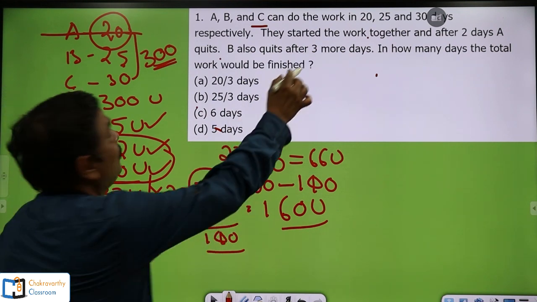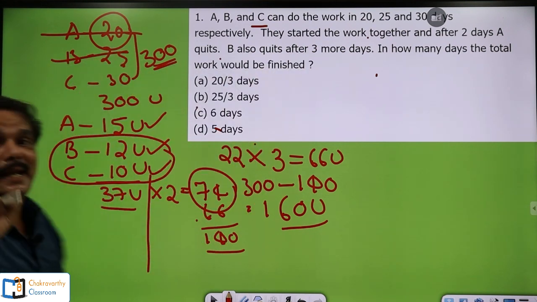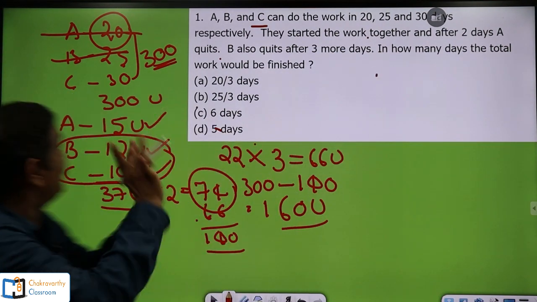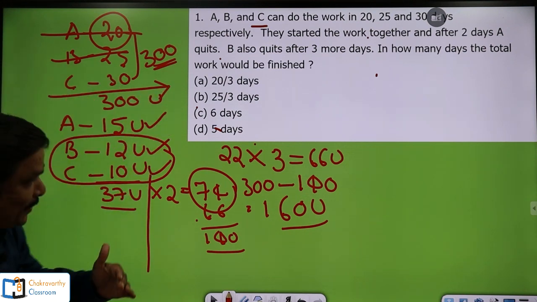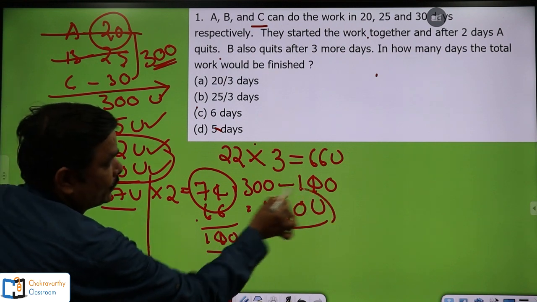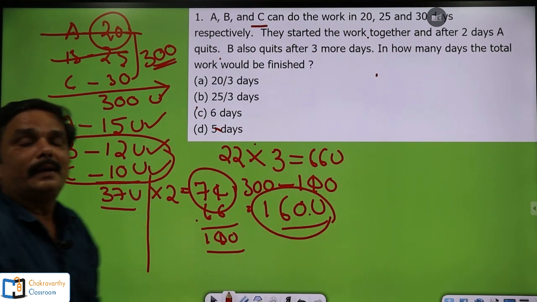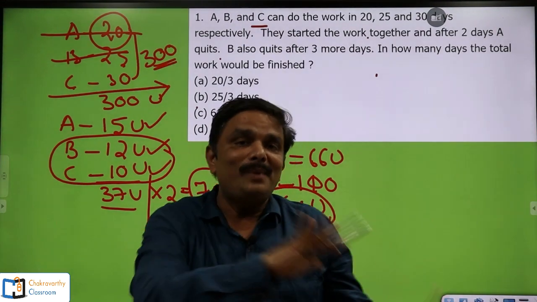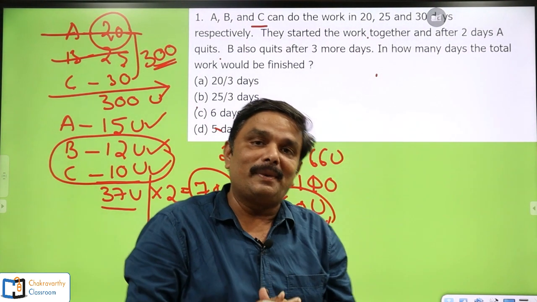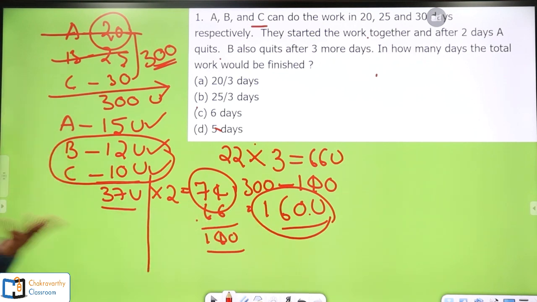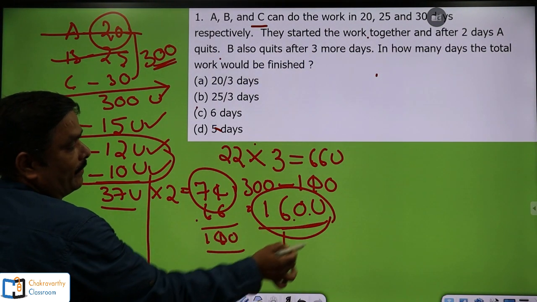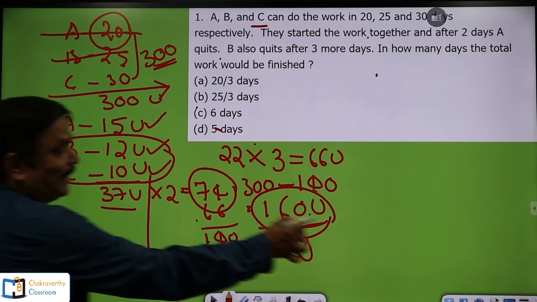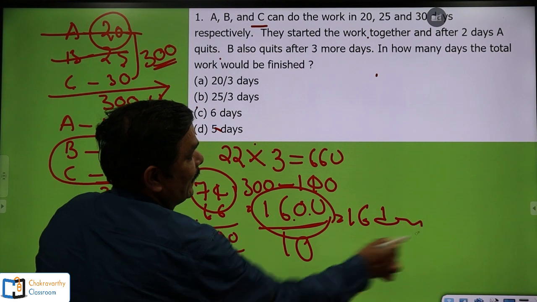That means after B quits the work, the hidden meaning of this is that C continued the work. Now here students, simply 160 units of work is left out and C has to complete these 160 units. How many days would it take C to complete this? Obviously, total work for C is now 160 and C can do 10 units per day. Simply divide by 10. He can complete this in 16 days.